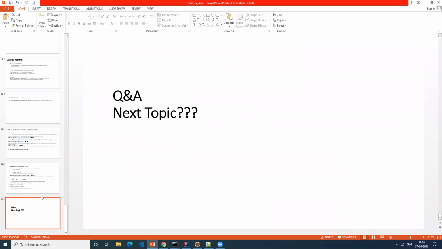Okay. That completes the Java 12, 13, and 14 features. Java 12 and 13, as I said, are not very big features as such. 14 has many of these things. Whatever they introduced in 12 and 13 is standardized in Java 14.